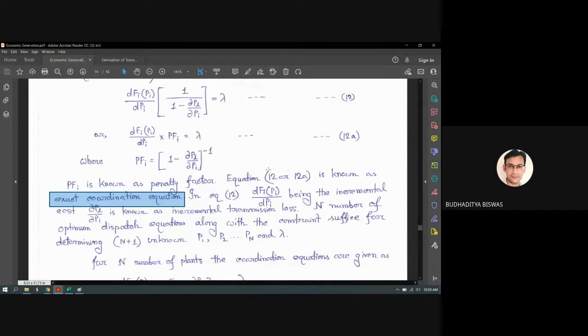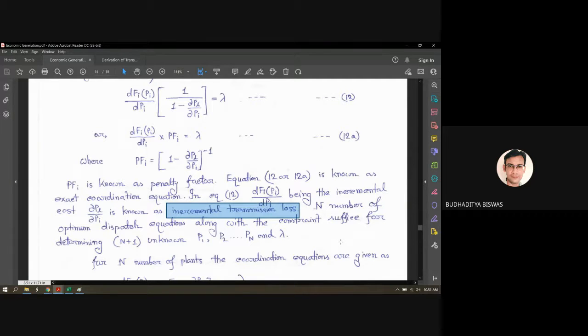So in equation 12, this dFiPi by dPi is the incremental cost, this one you know. Del PL by del Pi is known as the incremental transmission loss. Now, what is the meaning of these two? One is the penalty factor, the second one is the incremental transmission loss. What is called the incremental transmission loss?